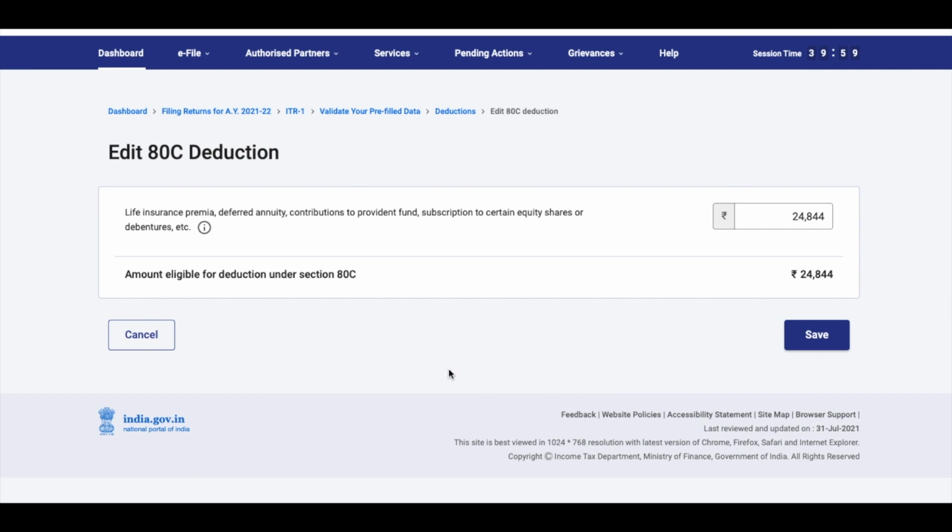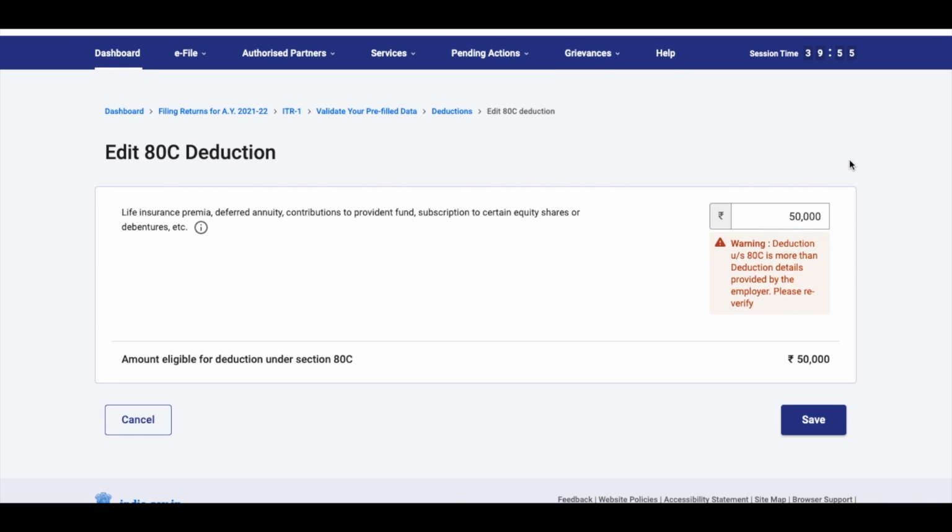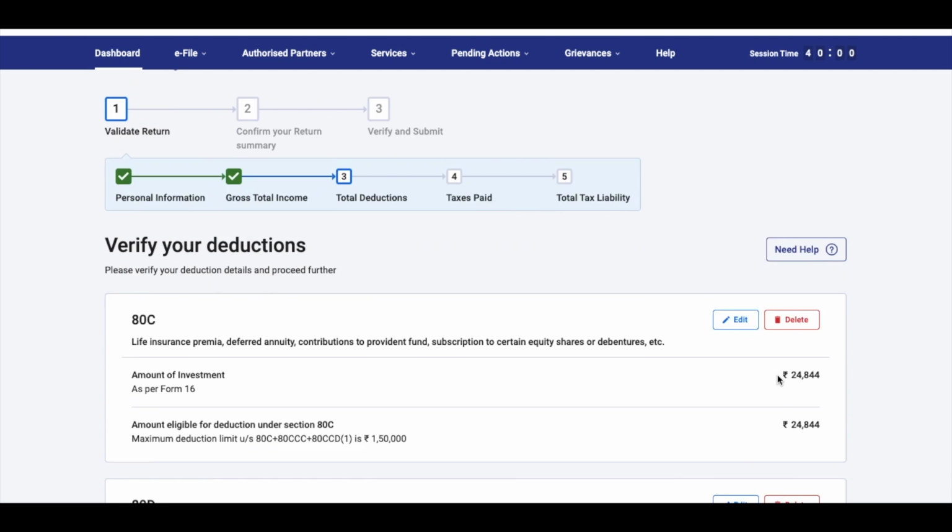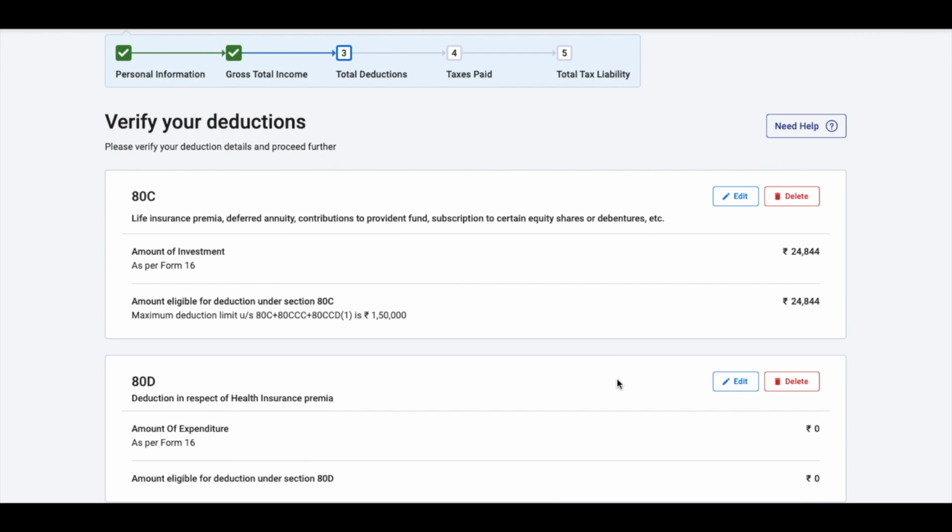So here you can say 50,000, let's say that is your deduction. It will show you a warning that you're claiming more deduction than provided by the employer, but you need not worry. You can just say save. So you can show that higher deduction or you can show the actual amount that your employer has given, whatever suits you.